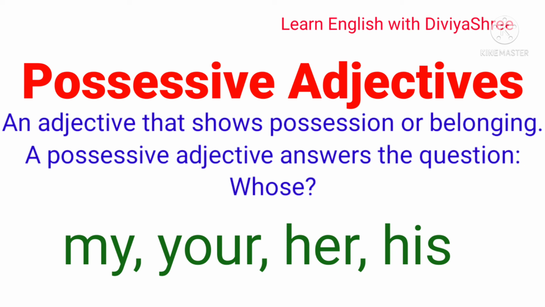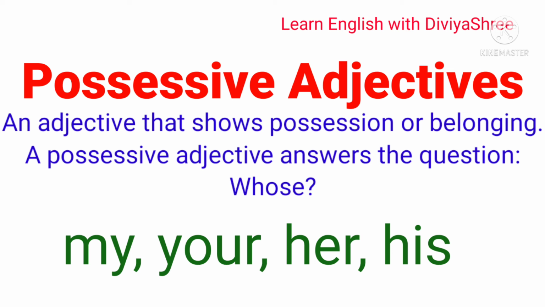These words, his, her, their, tell us about belonging, about possession of a particular noun or pronoun. Such words are called possessive adjectives. I hope guys this point is very clear to you.